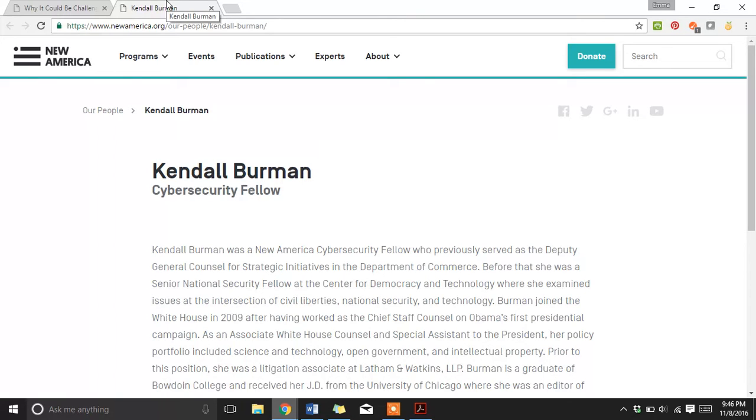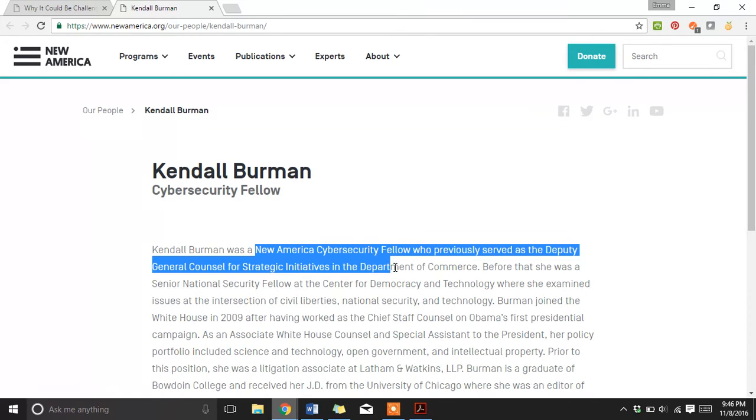So Kendall Berman was a New America Cybersecurity Fellow who previously served as the Deputy General Counsel for Strategic Initiatives in the Department of Commerce. It talks about how she was a Senior National Security Fellow, Technology. Okay, great. And then it goes on to the first presidential campaign for Obama, Special Assistant to the President, and this is rather long. The really important part, I would say, is the cybersecurity part and how she served as a Senior National Security Fellow.